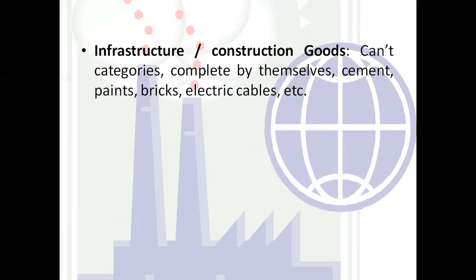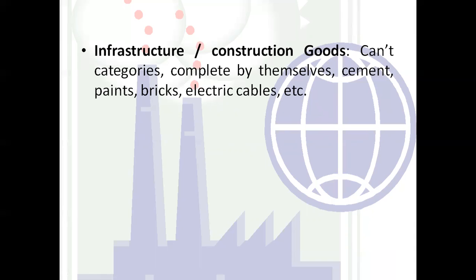Now this infrastructure or construction goods are the goods that cannot be categorized either as consumer durable or as intermediary goods. We cannot segregate them like that.